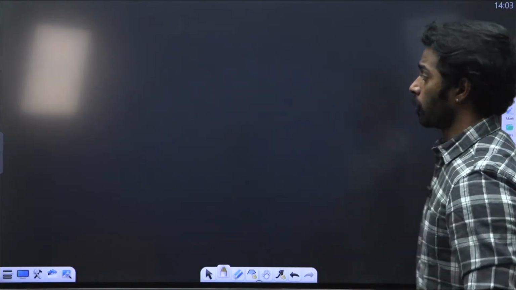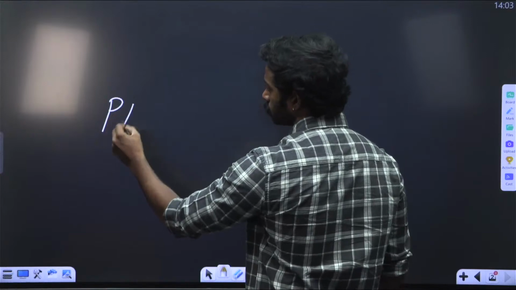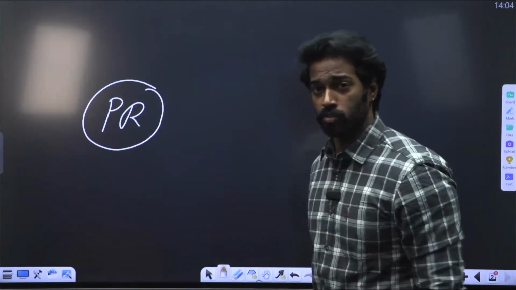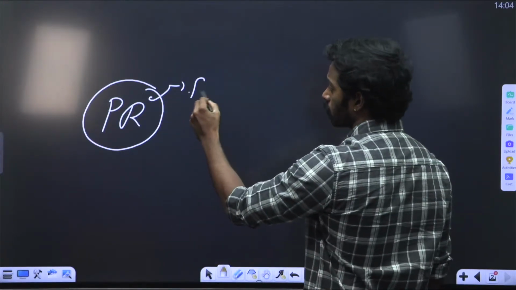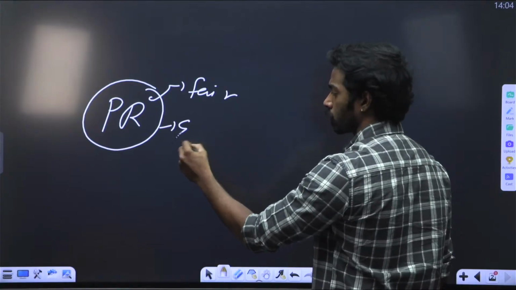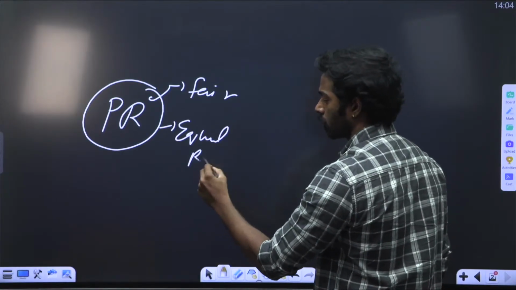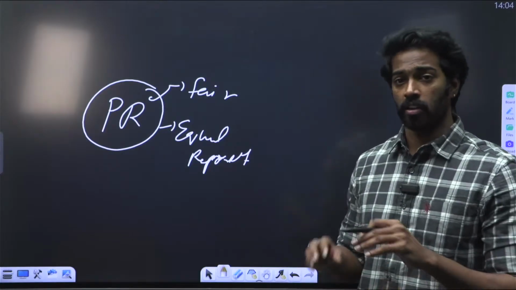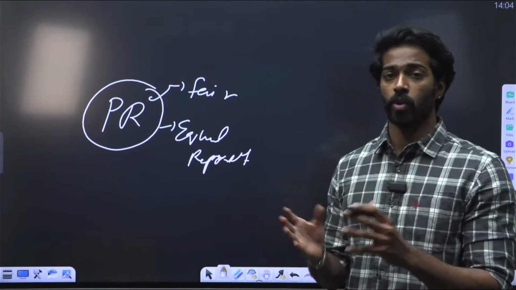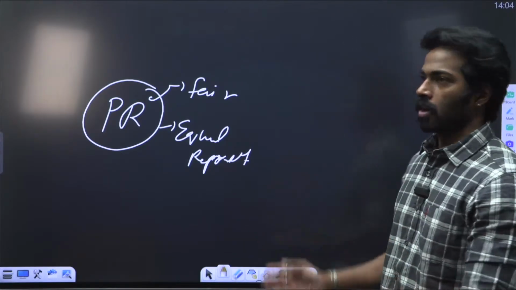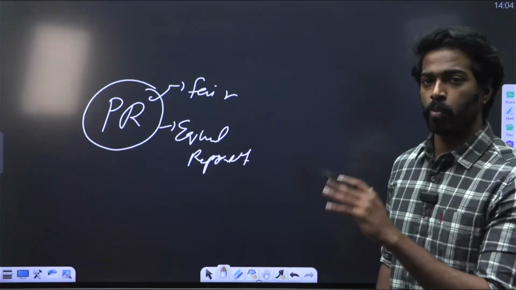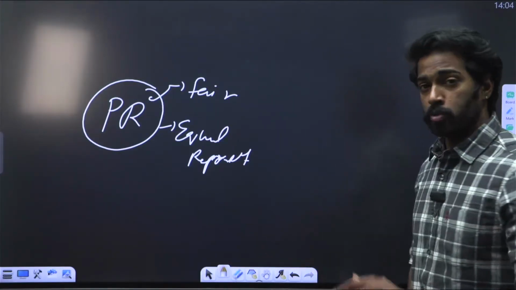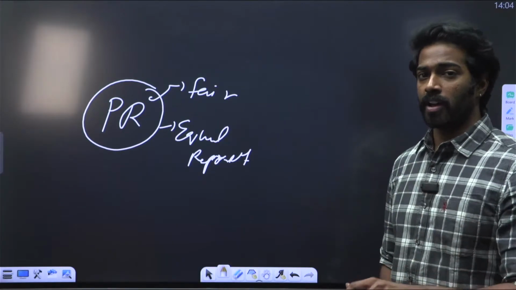Then you have proportional representation. Proportional representation is used when we want fairness and equal representation. We use proportional representation whenever we want the elections to be fair and also equal representation to be present in the particular election. I'll explain proportional representation in a simple manner as well.